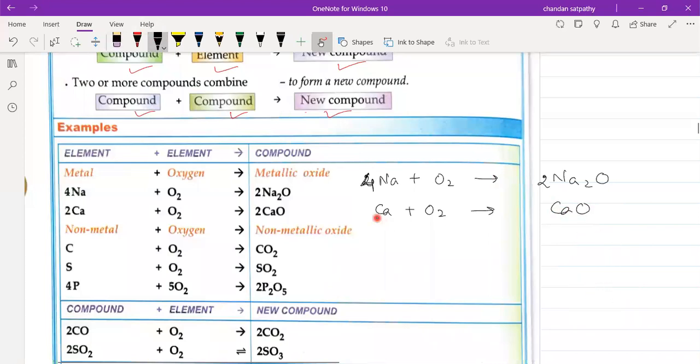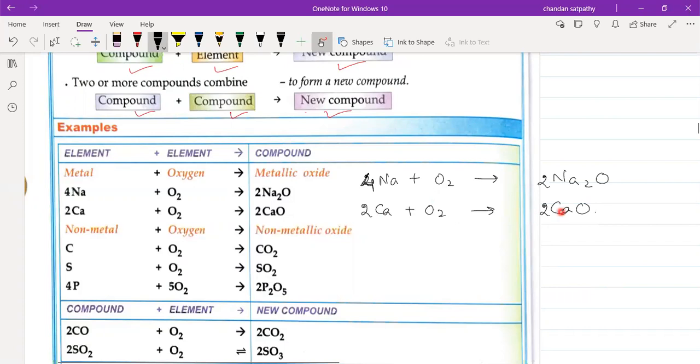You might be thinking Ca plus O2, so CaO2. No, it's not like that. You have to use the crisscross method only. Now we'll balance this. Here you see calcium 1, here calcium 1, okay. But oxygen is 2 here, and here oxygen is 1. So what will we do? We'll keep here 2. Now oxygen is 2, but calcium is 2 here and calcium is 1 there, so we'll write here 2.